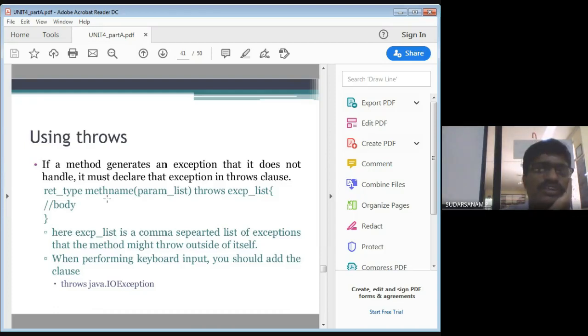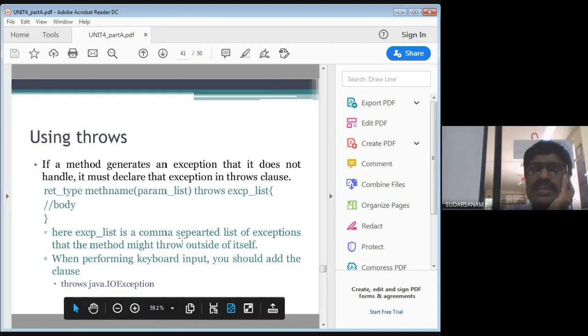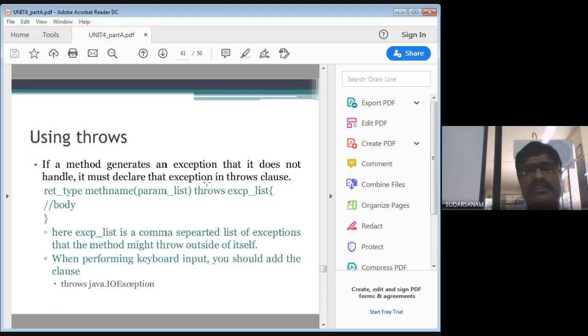Now the exception list is a comma separated list of exceptions that the method might throw outside of itself. When you are writing a method and it does not handle the errors, then you write throws, and you can write whichever type of exception you want.